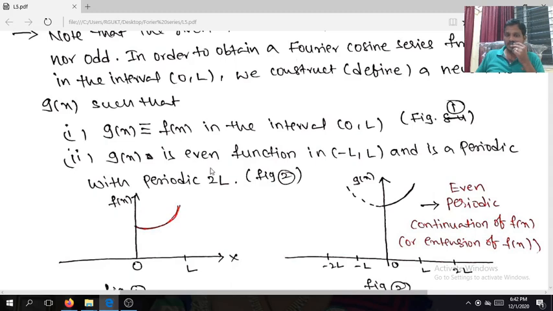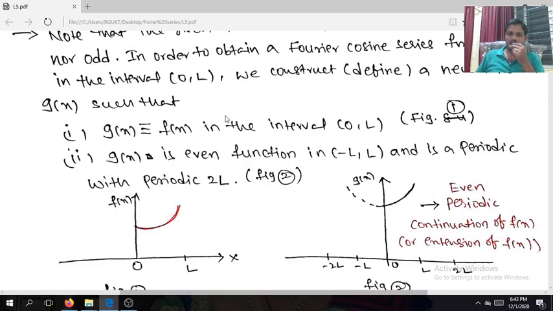G of x is even function in minus L comma L, and it is a periodic function with period 2L. If you are continuing the f of x, that function is considered to be g of x, which is even in minus L comma L. See this figure, in minus L comma L, the function is even. So that's why it is the even periodic continuation of f of x.